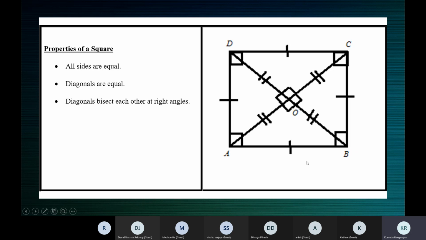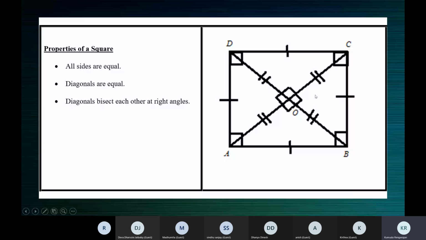Let's give some numbers. Let's say AB is 10 centimeters and BC is also 10 centimeters, because the fact is given that adjacent sides are equal. That is, AB is 10 centimeters, BC is 10 centimeters. Now let's see that when adjacent sides are equal, it means all the sides are equal.